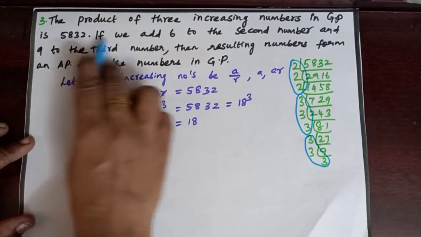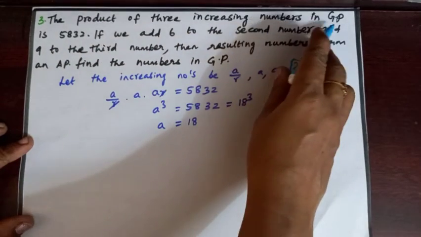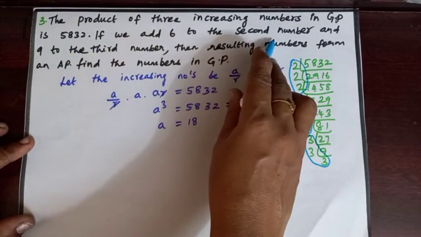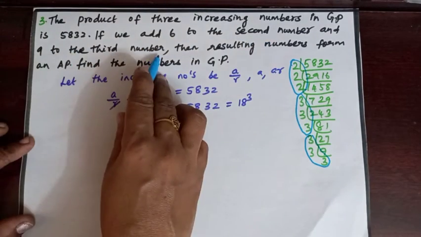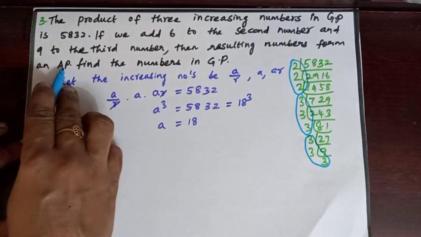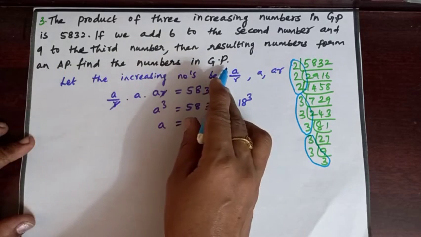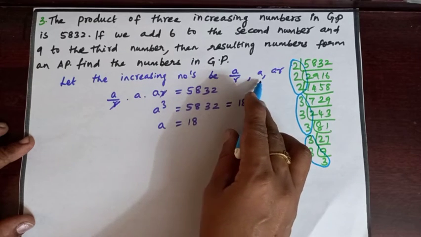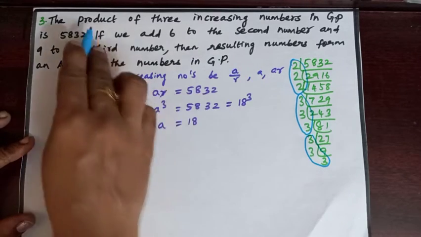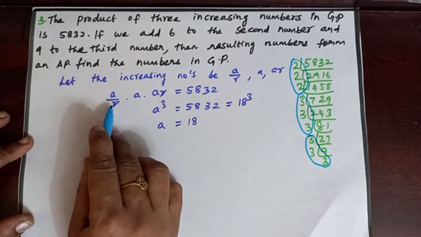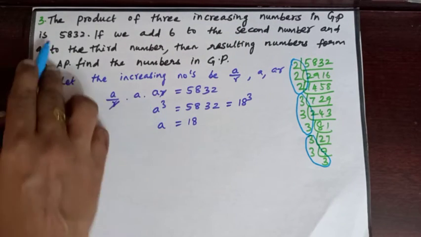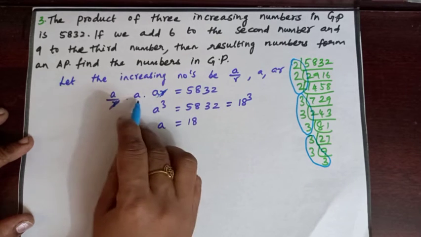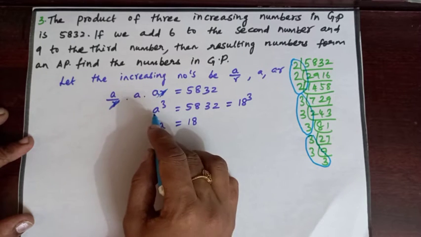Question number 3. The product of 3 increasing numbers in GP is 5832. If we add 6 to the second number and 9 to the third number, then the resulting numbers form an AP. Find the numbers in GP. Let the increasing numbers be a by r, a, ar. The product of the 3 increasing numbers, a by r into a into ar, is 5832. r and r will be cancelled. a into a into a is a cube equal to